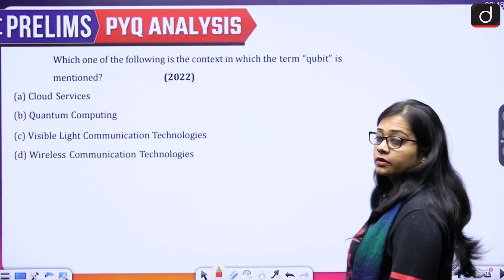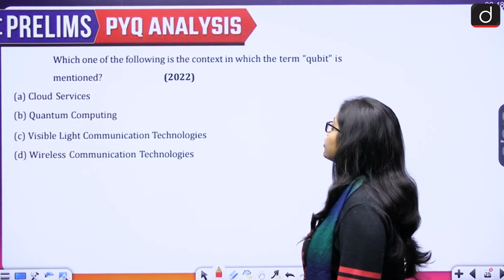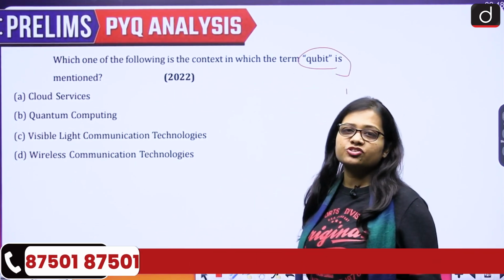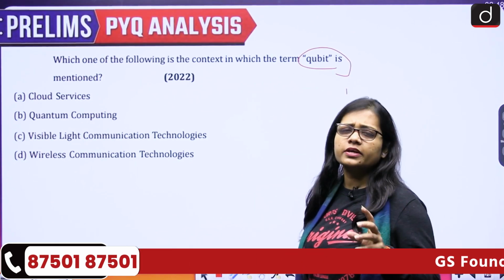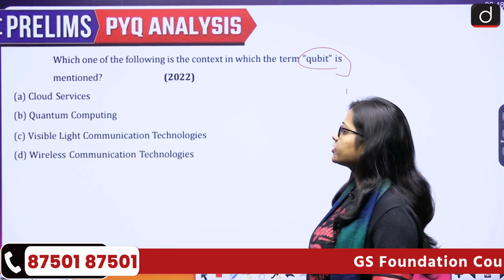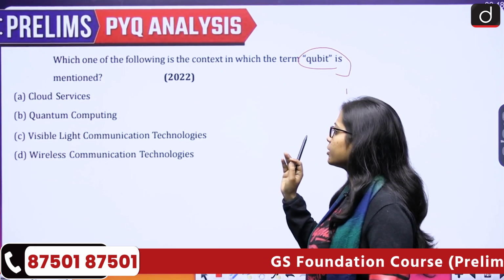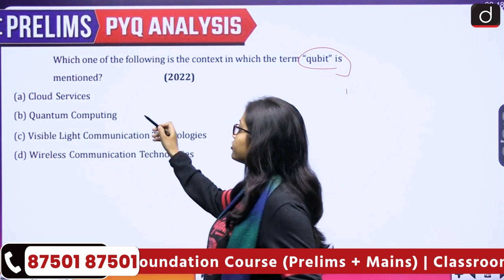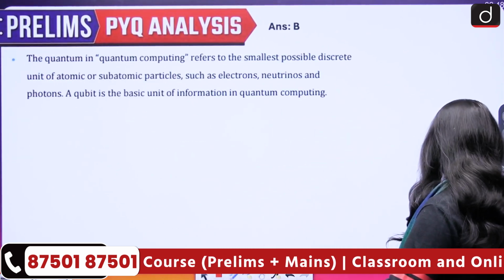Next. So next question is, which one of the following is the context in which the term qubit is mentioned? Very, very famous. Always you will see it in news. Cloud services, quantum computing, visible light communication technologies or wireless communication technologies. Correct answer is option B, quantum computing.